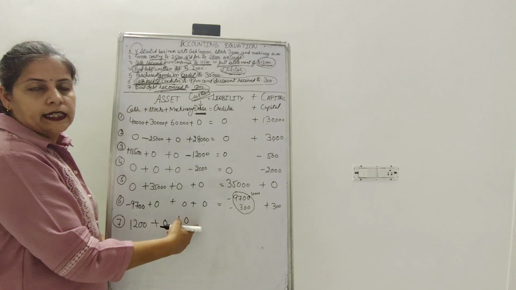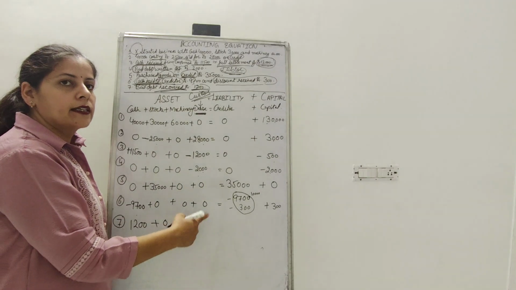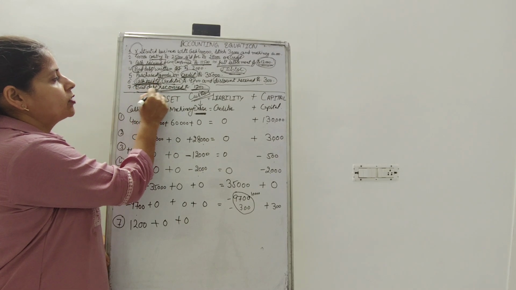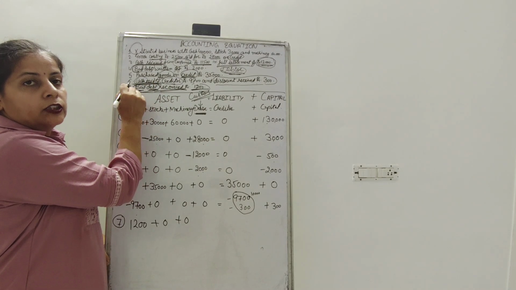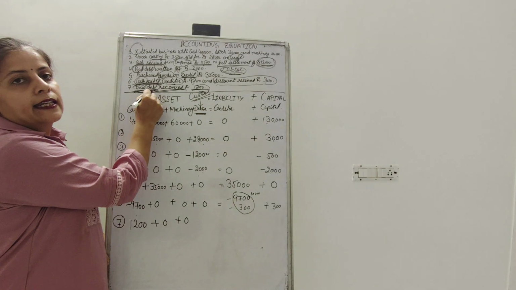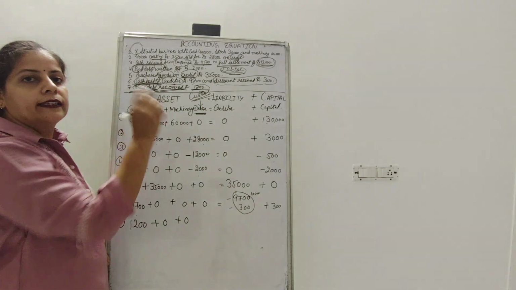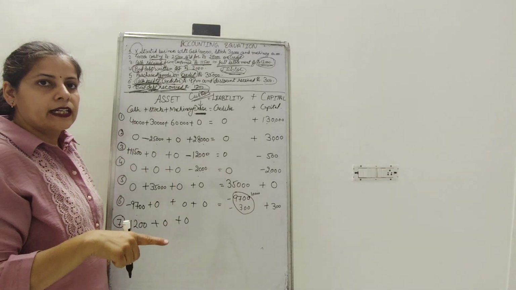Was that person a debtor? No. That person was not a debtor because it was told that that debt was bad earlier. So that party was no more our debtor. But now that bad debt we have recovered.